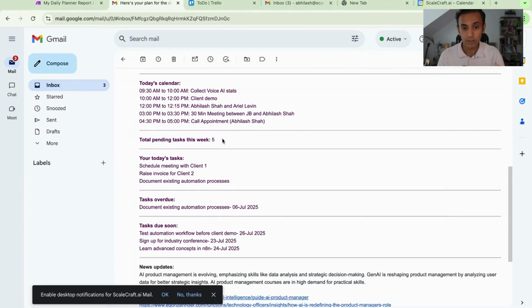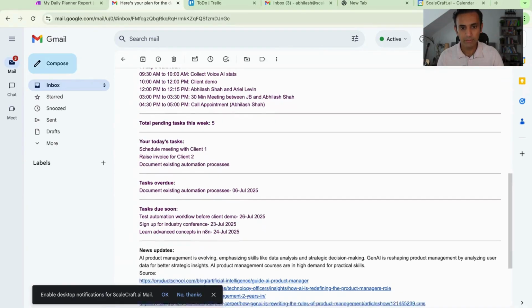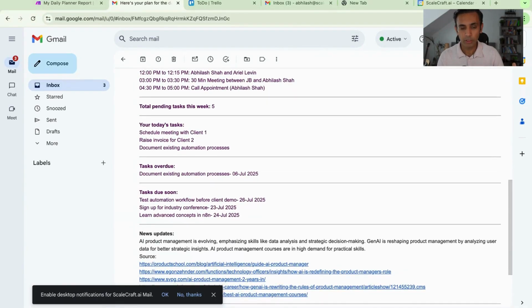Then it also, it actually goes into Trello, like I showed you, where it manages to get all the tasks. So one of the nodes looks at a task plan for this week. So it gets the number of tasks, which are 5. It goes on to telling me what's my task for today. So these are again from Trello. I'll show you my Trello board. So it managed to get all the tasks that are planned for today.